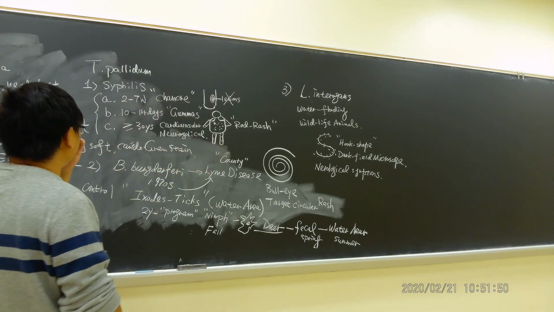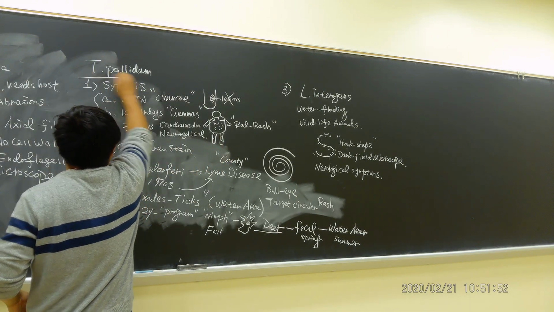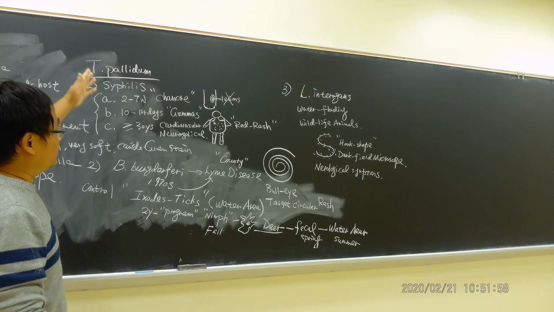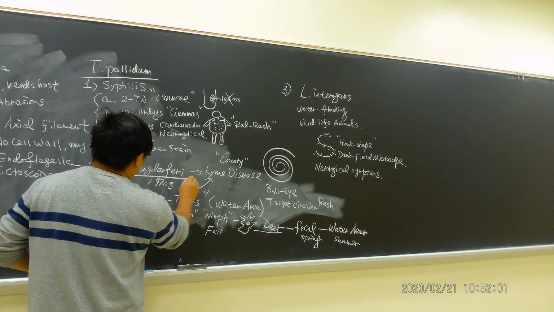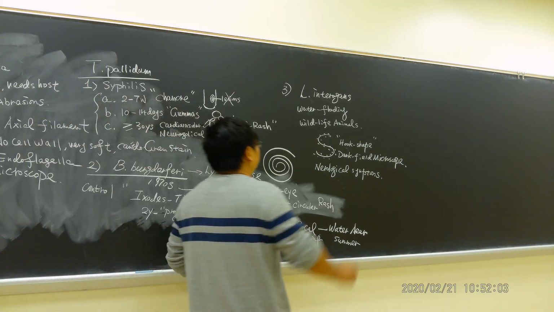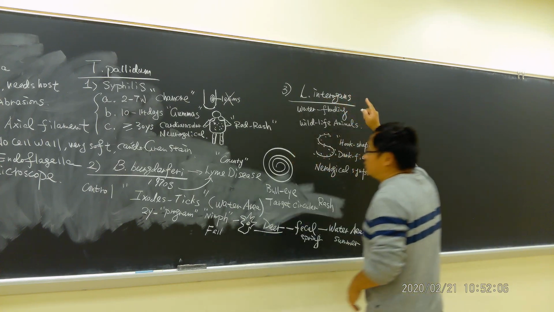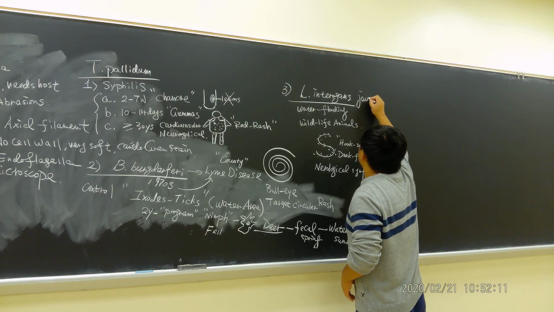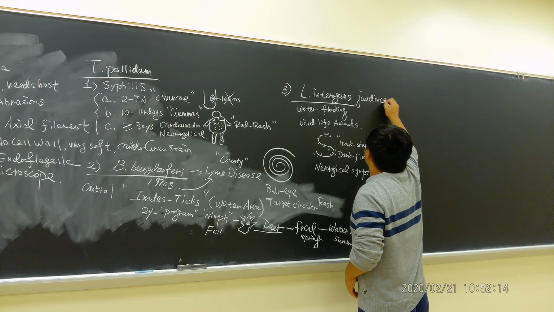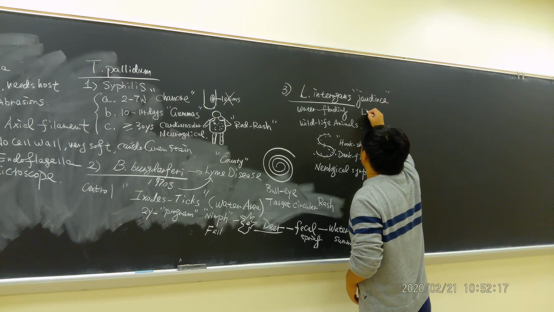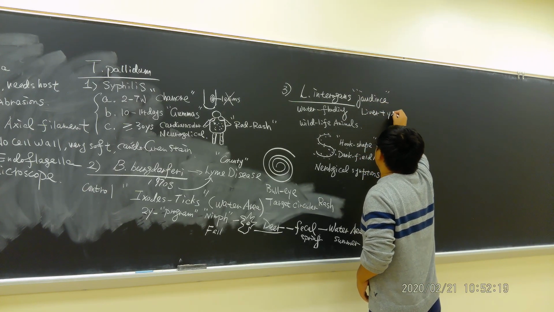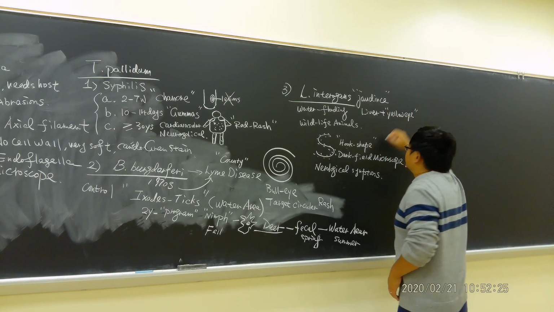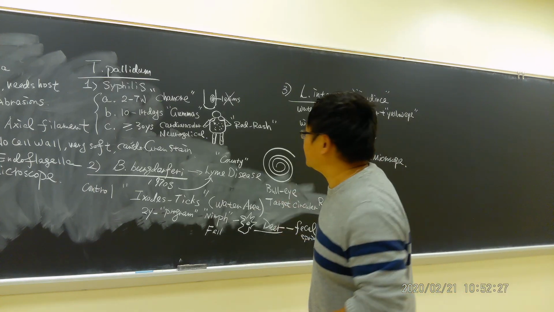So when we talk about the spirochetes, Treponema pallidum causes syphilis, Borrelia burgdorferi causes Lyme disease, and Leptospira interrogans, the most typical symptom is jaundice, which means you have a liver disease, plus very typically yellow eyes. The conjunctival tissue of the eye is yellow.